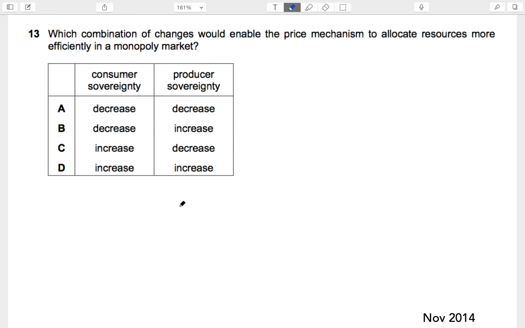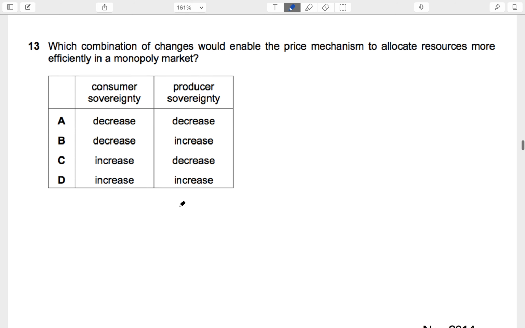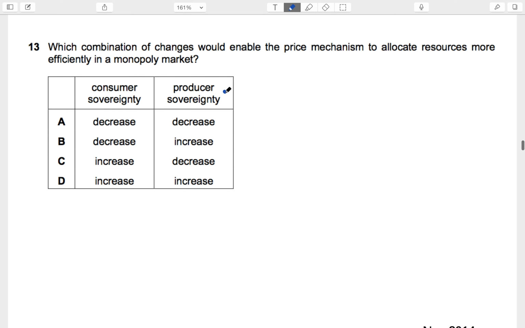Which combination of changes would enable the price mechanism to allocate more efficiently in the monopoly market? Now, basically, we don't have a monopoly in our coursework, but we need to know monopoly from the perspective of the first chapter. When a monopoly is there, the monopoly is very powerful, and sovereignty basically means independence or power. Who is more powerful? They're saying which combination of changes would enable the price mechanism to allocate resources more efficiently.